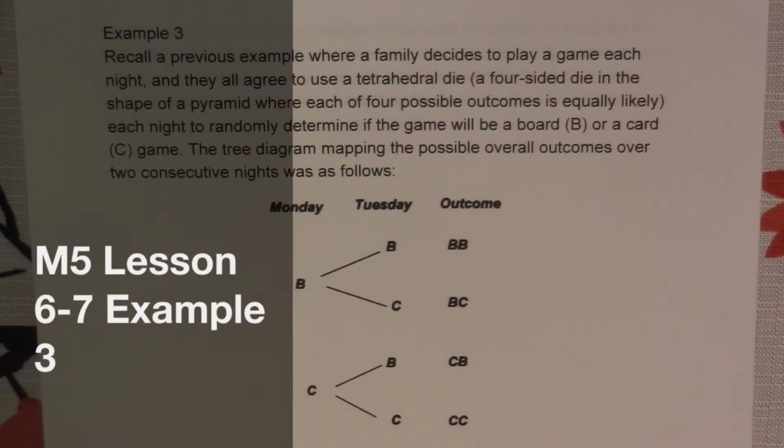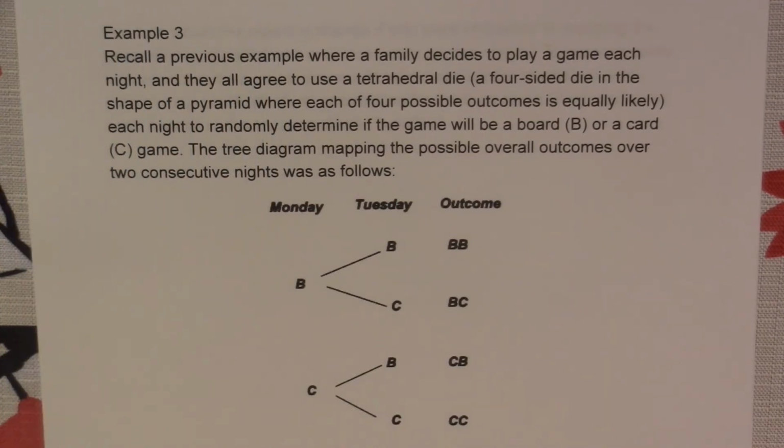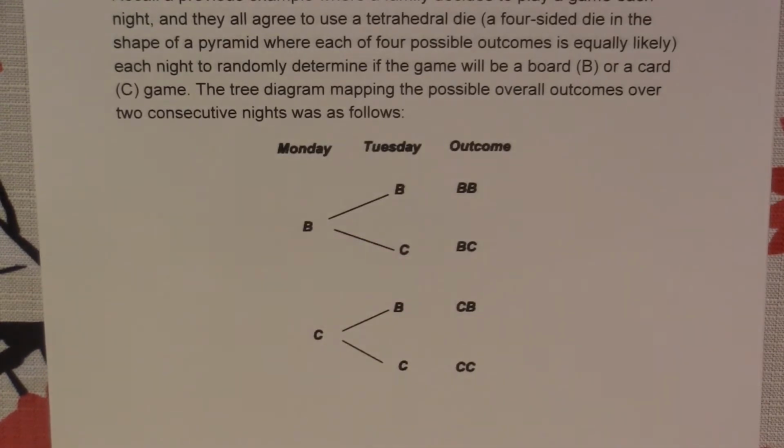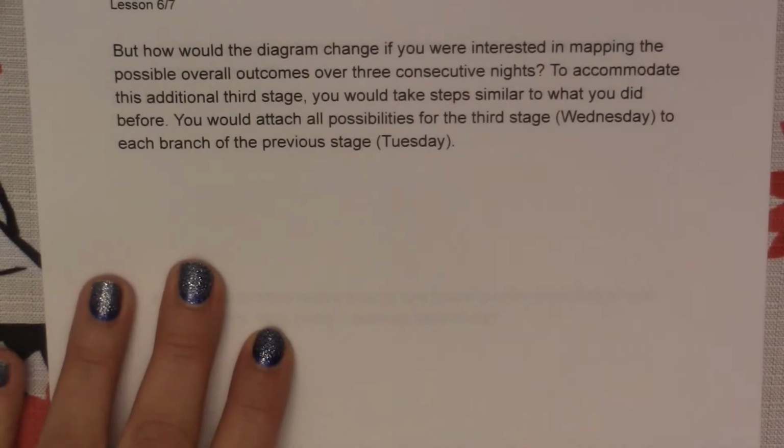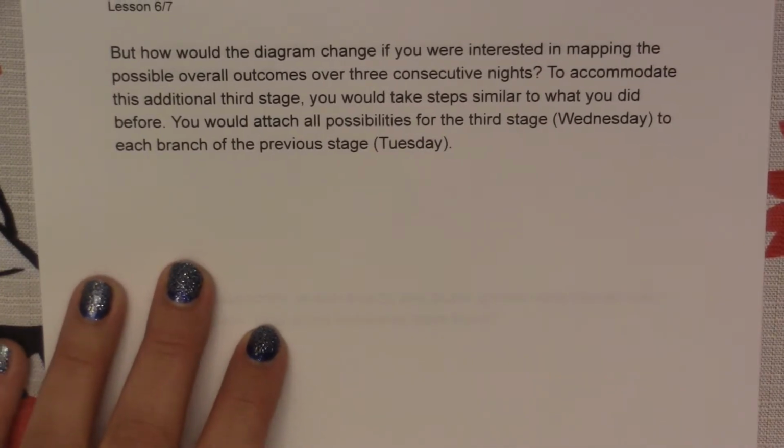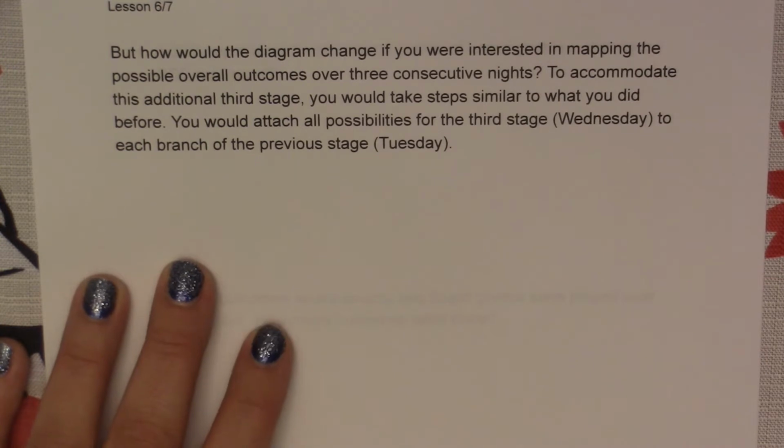Example 3. In our previous example, our family decides to play the game each night. They agree to use the tetrahedral die each night to randomly determine if the game will be a board game or a card game. The tree diagram mapping shows the possible overall outcomes for 2 consecutive nights as follows. So this was our tree diagram from example 1 that we created.